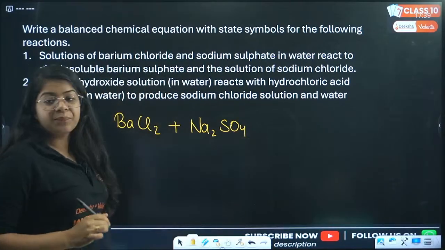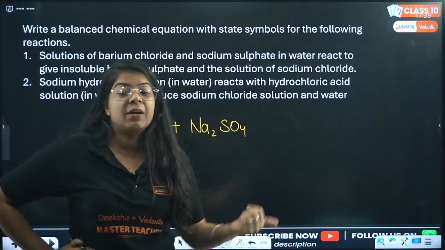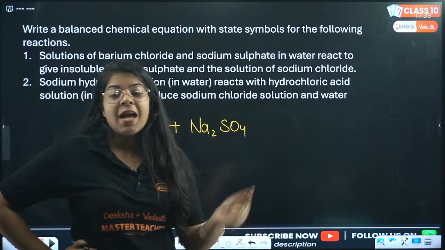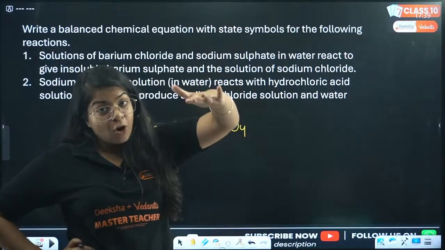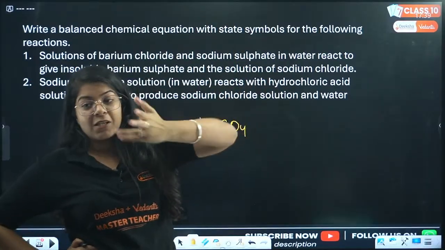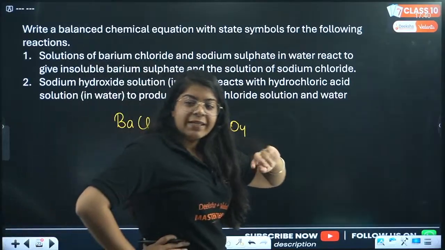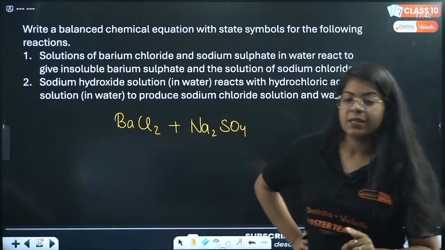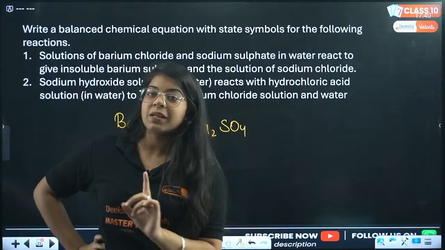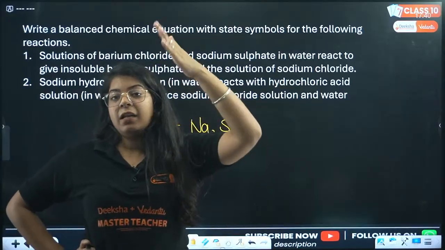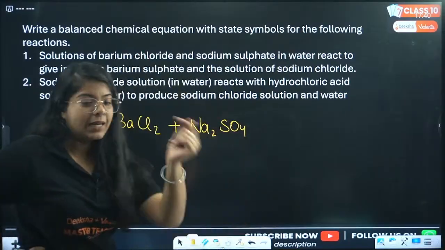Now, I want you to tell me in which order we balance the chemical equation. Do you understand my question? First metals, then non-metals, or first non-metals, then metals, then oxygen, hydrogen? How do we do that? I know all of you know the answer. This is a very common equation, but I want one thing from you. What is the order? Metal, non-metal, then hydrogen, oxygen. Okay, let me know.